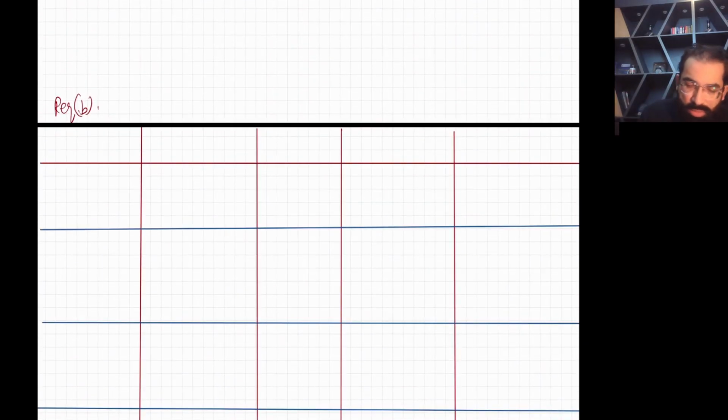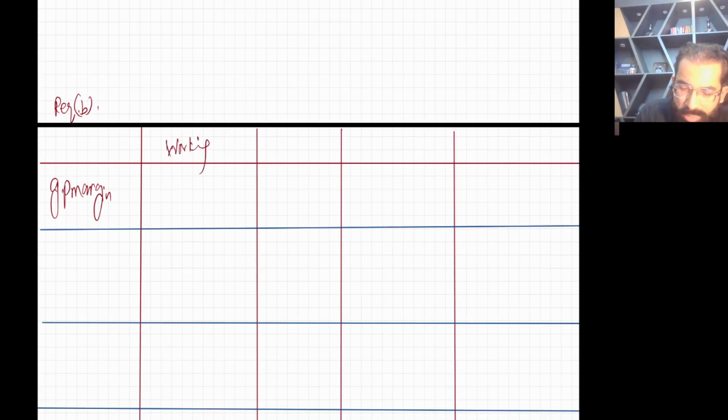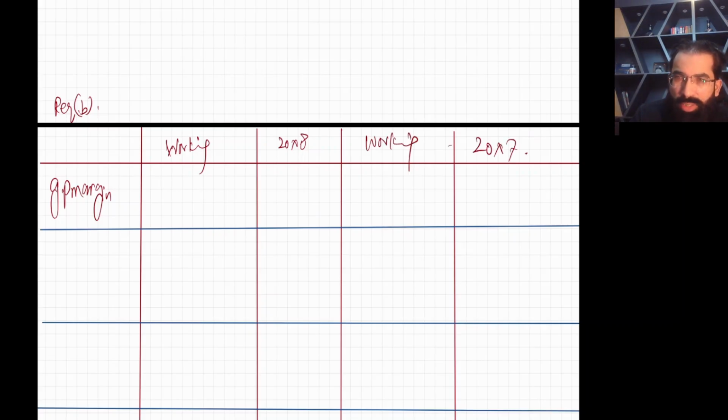Okay, so we have the first ratio, GP margin. We all know GP margin is GP upon sales. This is going to be our working, for 2008, and then again we'll do working for 2007. GP margin is gross profit upon sales. Please see the question. I have the question on my other screen. You also have taken the picture.